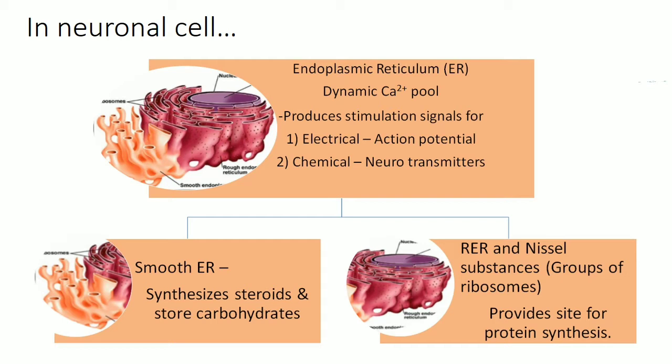Here, especially in the neuronal cell, both RER and SER act as a dynamic calcium ion pool. That produces the electrical and chemical potential stimulations for the generation of action potential or the start of the transportation of neurotransmitters.